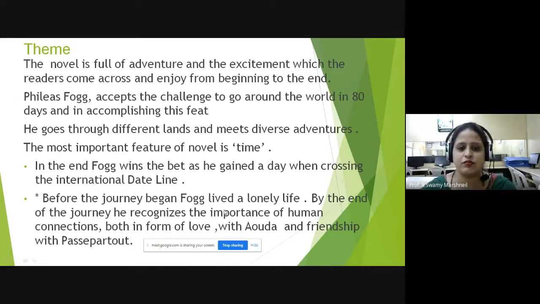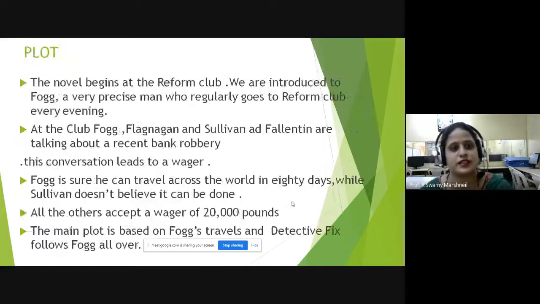Before the journey began, Fogg lived a lonely life, and by the end of the journey, he recognizes the importance of human connections. He's a very rich man, a very elite class member, a gentleman type of man, and he has been living a lonely life throughout. But as he completes this challenge, as he goes across this feat, he realizes how important human relations are in anybody's life. And he forms a good connection with a friend, Passepartout, and he falls in love with Aouda, who's mentioned in the lesson.